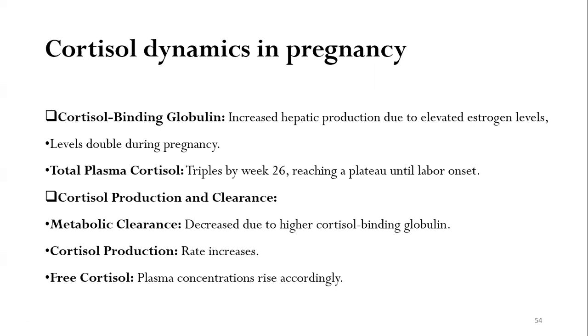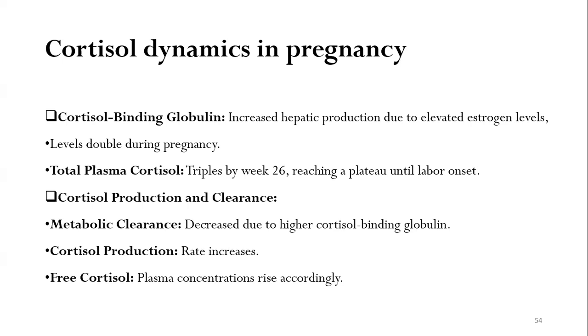Now, lastly, coming to the adrenal glands in pregnancy. What happens to the cortisol dynamics in pregnancy? For cortisol binding globulin, there is an increased hepatic production due to elevated estrogen levels. The levels double during pregnancy. The total plasma cortisol triples by week 26, reaching a plateau until the labor onset. The metabolic clearance of cortisol is decreased due to higher cortisol binding globulin. The cortisol production rate also increases, and the free cortisol plasma concentrations also rise accordingly.